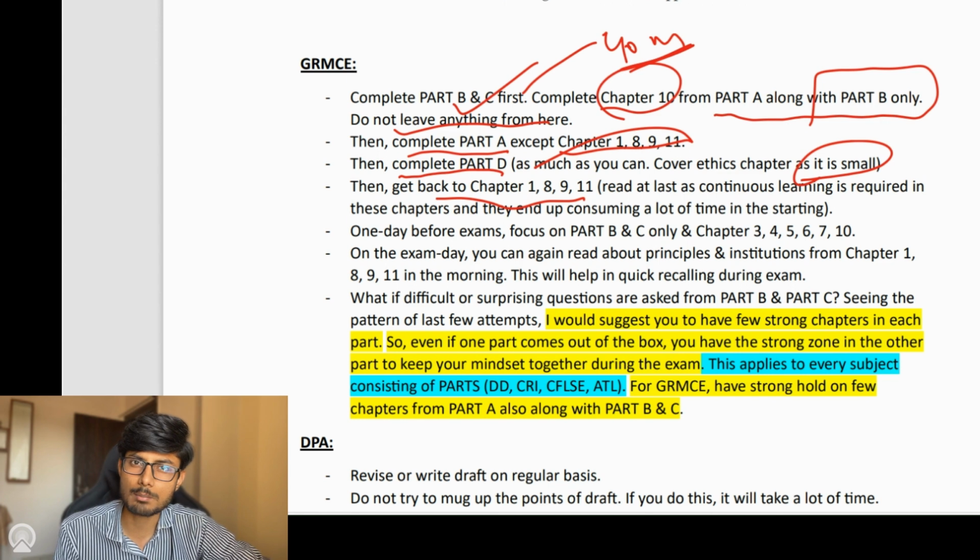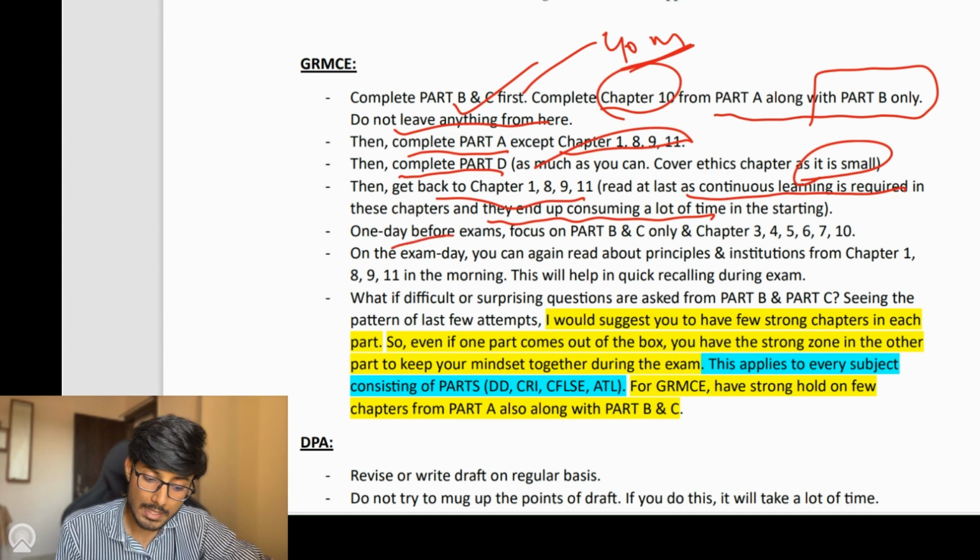Why are we doing these chapters at last? Because continuous learning is required in these chapters, and they end up consuming a lot of time in the beginning. And one day before exams, you should focus on part B and C only, and chapters 3, 4, 5, 6, 7, and 10. So one day before, when you are doing revision, first cover part B and part C, and then 3, 4, 5, 6, 7, and 10 from part A. And even after covering all of these chapters, if you still have time, then you can cover the rest of the chapters.